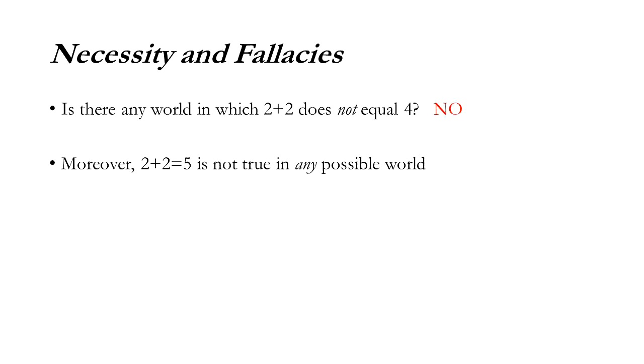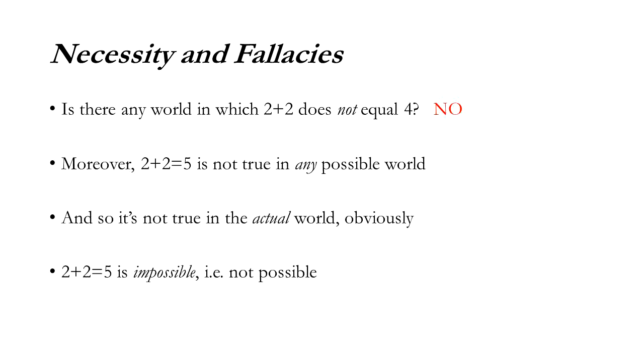All right, what about this? 2 plus 2 equals 5, right? That's not true in any possible world, because 2 plus 2 equals 4 in every possible world. So, because of that, it's not true in the actual world, obviously. 2 plus 2 equals 5, it's impossible, which is just to say it's not true in any possible world.